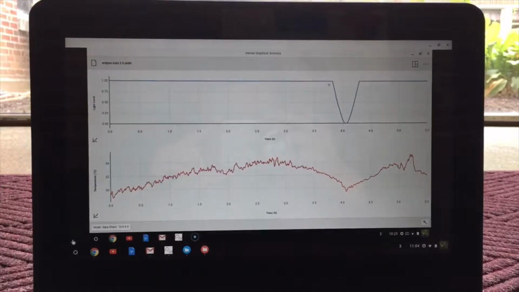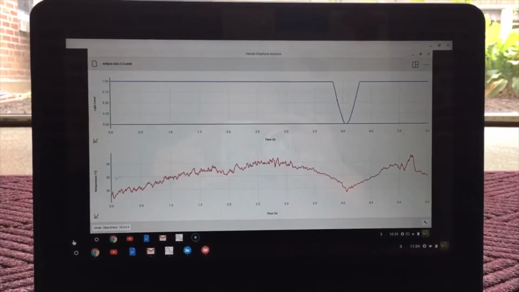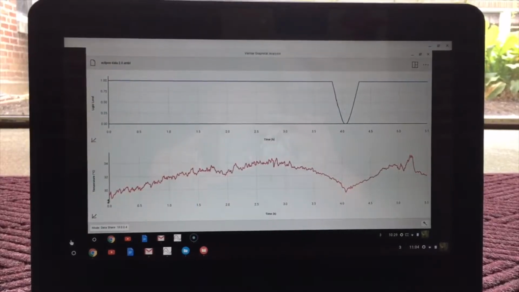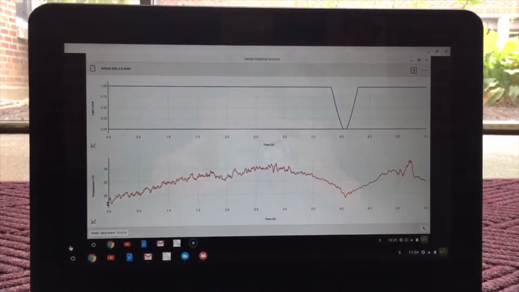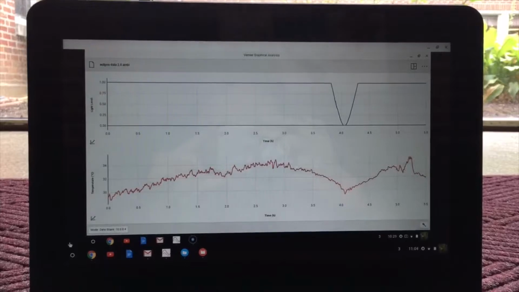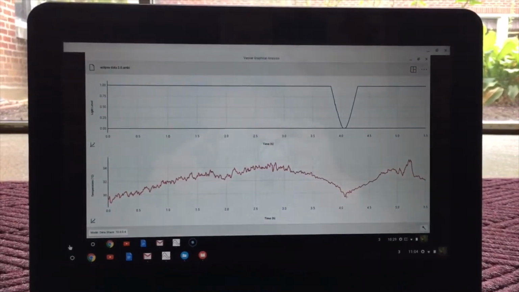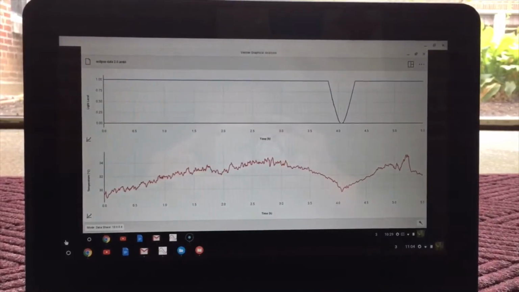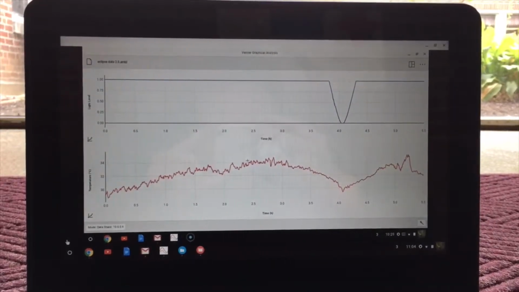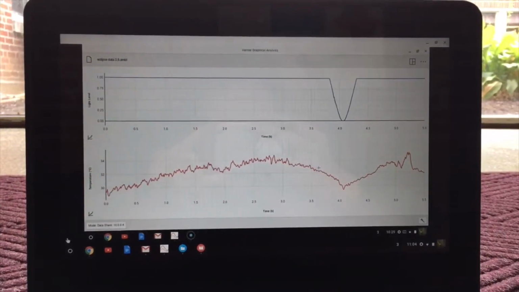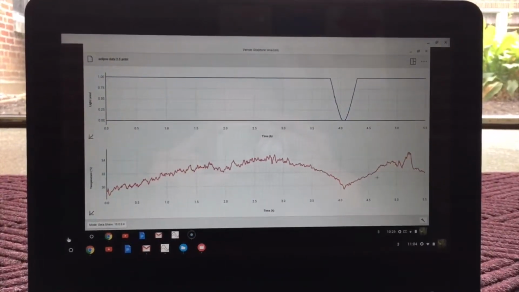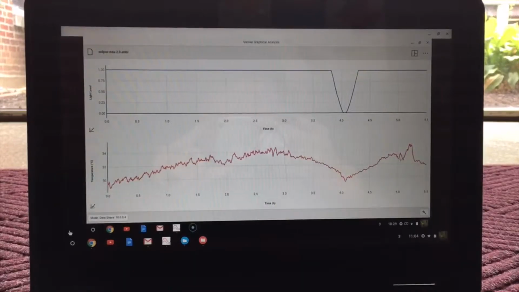On the bottom of the screen, we have a time versus temperature in degrees Celsius graph. Taking a closer look at the graph, we also determined that the temperature dropped almost 10 degrees Fahrenheit. You can see as the day went on, the temperature increased as it usually does, but there was a definite dip in temperature at about the same time the light decreased. After totality, the temperature began to rise to normal temperature for an average August afternoon.